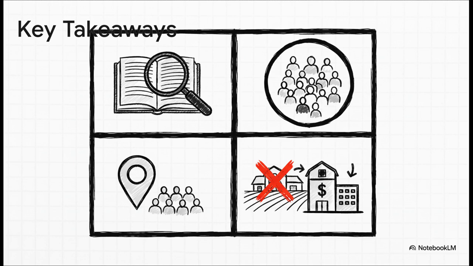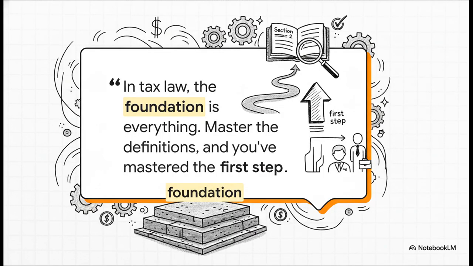All right, let's do a quick summary. Remember, Section 2 is your dictionary. Master it. The term assessee is way broader than just someone who pays tax. The tax treatment of farmland sales has everything to do with geography and demography, not just how the land is used. And that means not all land that grows crops is exempt from capital gains tax when you sell it. At the end of the day, in tax law, your foundation is everything. If you can master these definitions, you've mastered the first and most important step to advising your clients with real confidence. So it leaves me with one question for you. How many of your clients' assets might have quietly changed categories under this new act?